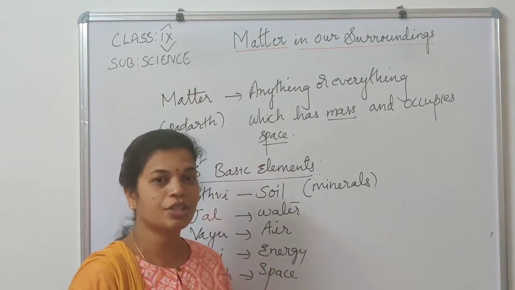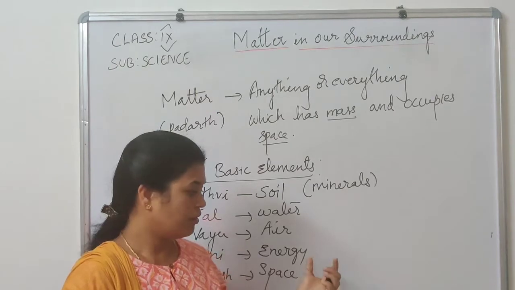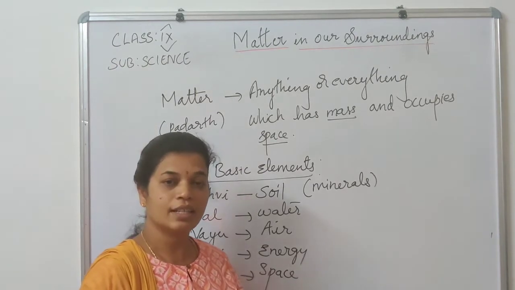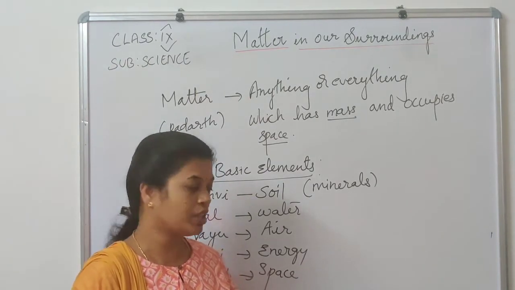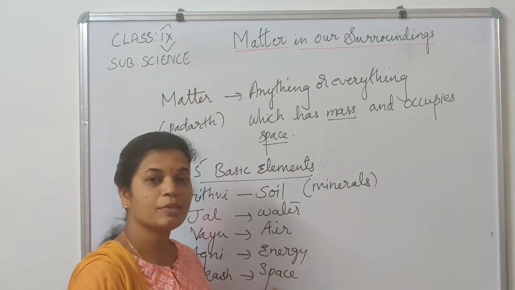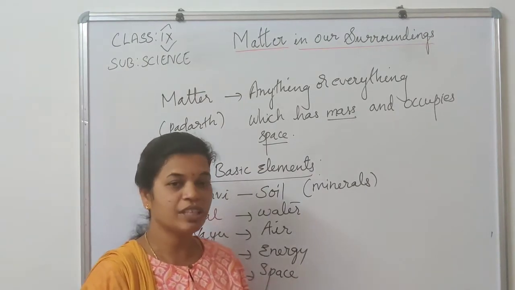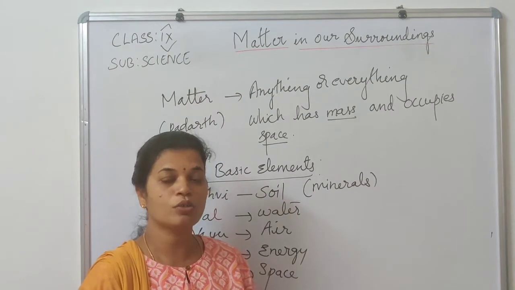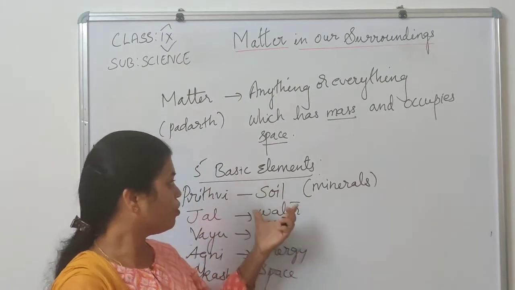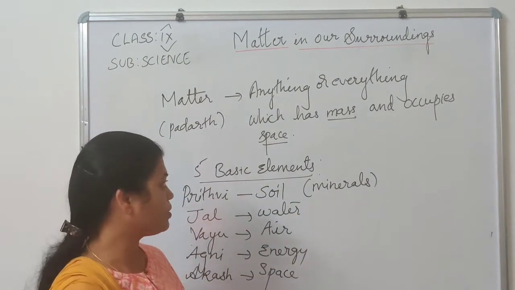Even non-living things like metal have some potential energy. Space means the empty space between molecules or particles. So it is true in the present situation also.